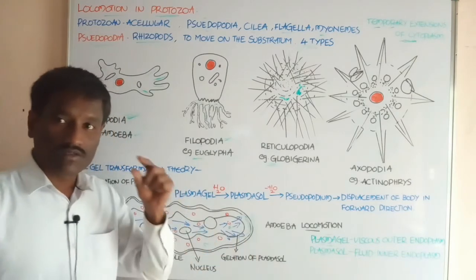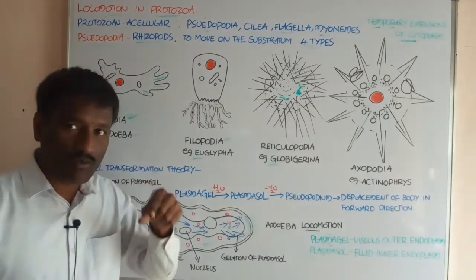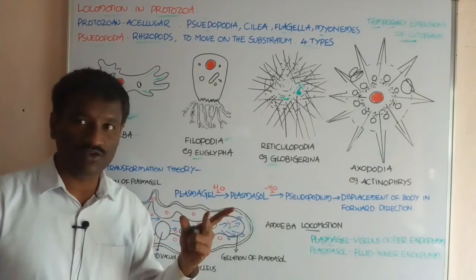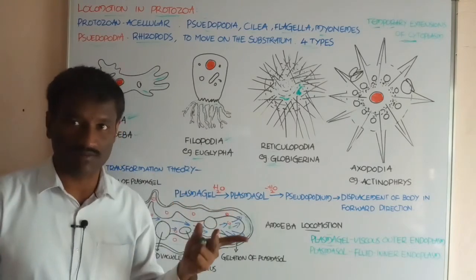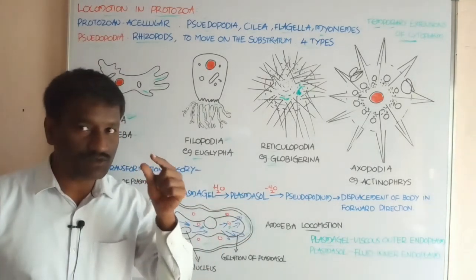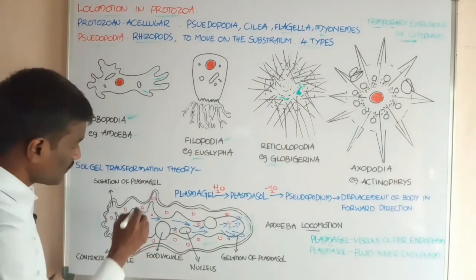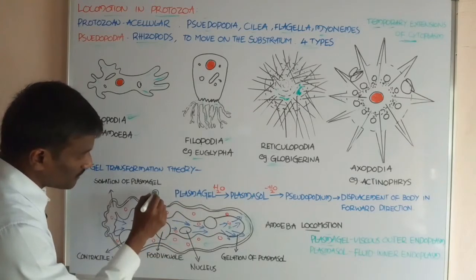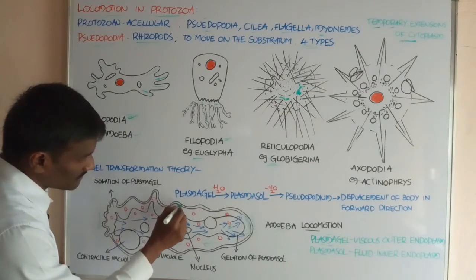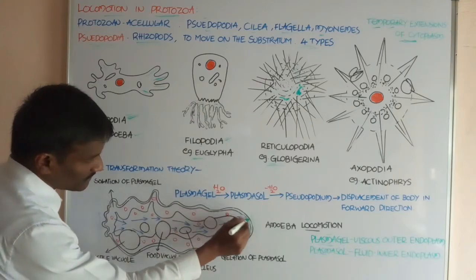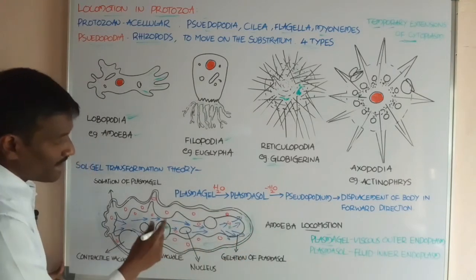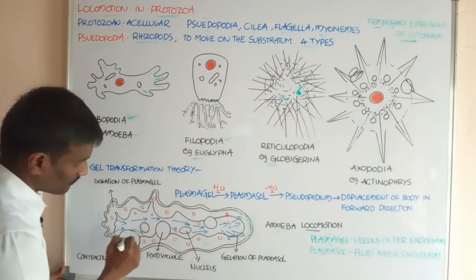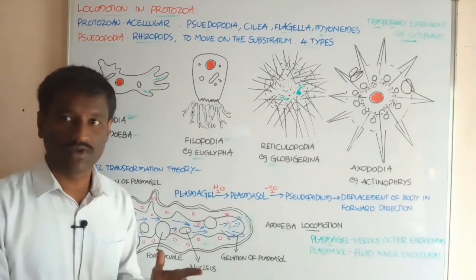What about the cytoplasm present in the amoeba? The entire cytoplasm divides into two types, ectoplasm and endoplasm. Students, the plasma membrane covers the outer surface of the body. Just below the plasma membrane, the cytoplasm is called ectoplasm. The inner cytoplasm is called endoplasm.